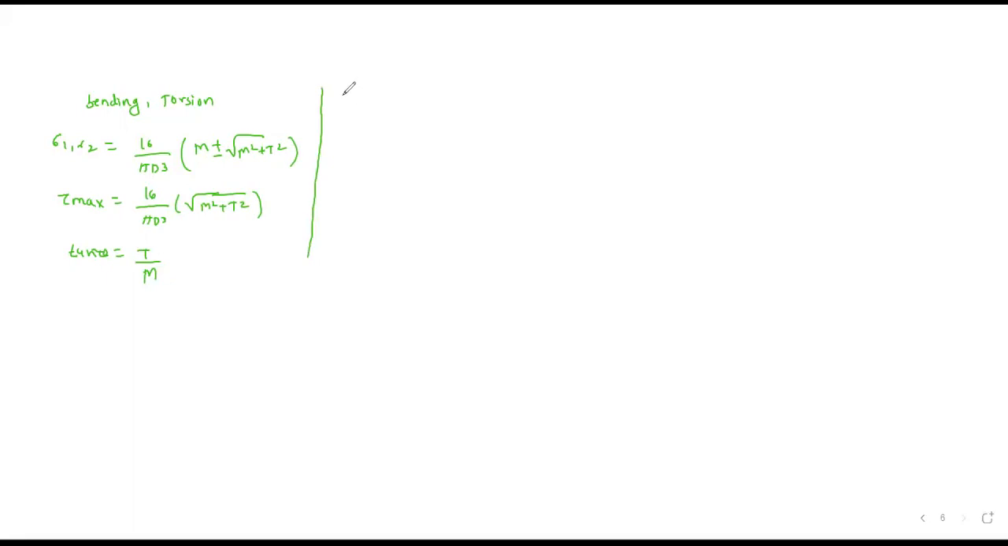After that we have discussed equivalent movement and equivalent torque. So equivalent movement is 1/2 bracket m plus under root of m square plus t square, and equivalent torque is square root of m square plus t square.